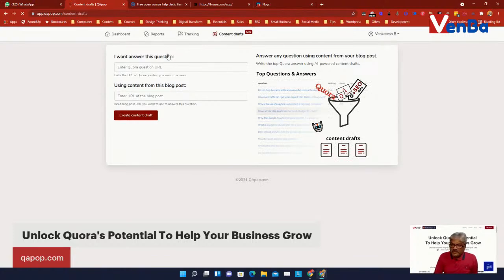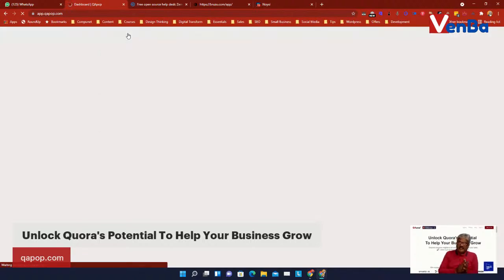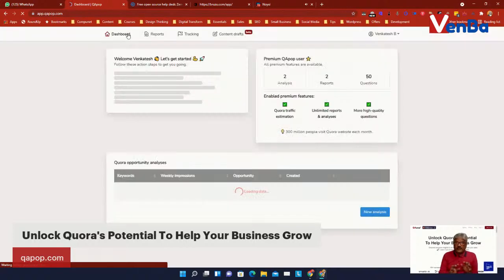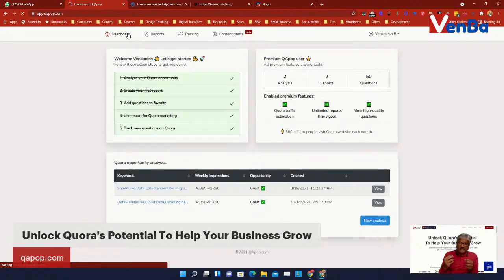And then as I told you, content draft is pretty interesting. So all that you need to do is, okay, let me go to the content draft from the question. That will be a lot easier for you to understand. So unlike the other AI draft, AI generation, here you need to give the blog URL. You need to give the URL from which you have to take the question. So let's go to view.